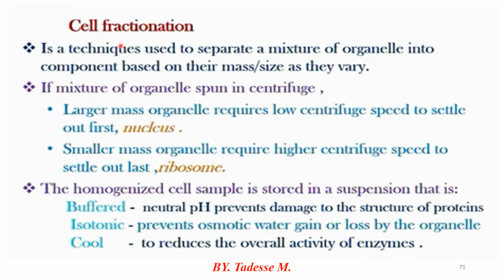That's called cell fractionation. The larger the mass, the smaller the mass of cell organelles under centrifuge by spinning at low or high speeds, separated by cell fractionation techniques. If a mixture of organelles is spun in a centrifuge, the largest mass of organelles settles out first at low speed, but the smallest organelles settle out last at high speed.